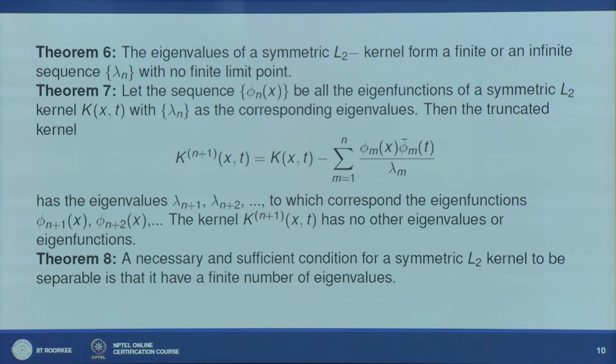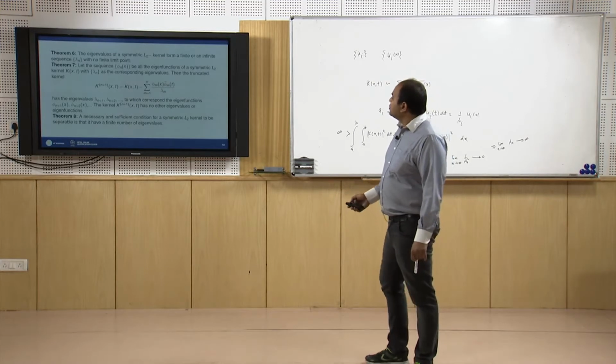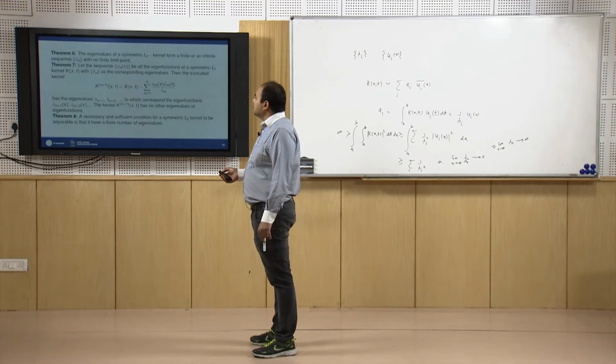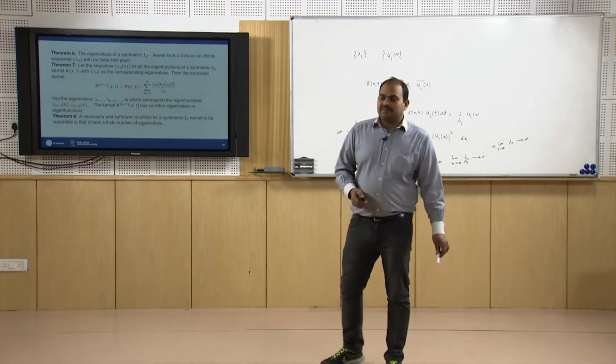A very rigorous proof is given in the book by R.P. Kanwal, Linear Integral Equations. Now let us move a little further to Theorem 7. Let the sequence phi_n(x) be all the eigenfunctions of a symmetric L2 kernel K(x,t) with lambda_n as the corresponding eigenvalues. So here we are able to calculate all the eigenvalues and eigenfunctions.